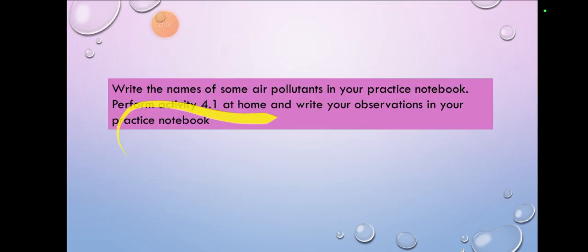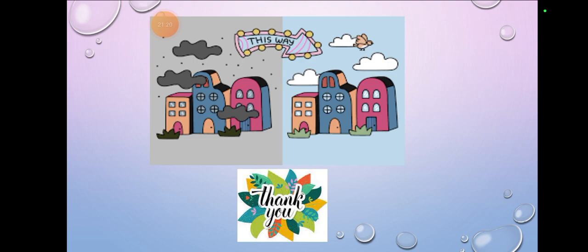Okay, write the names of some air pollutants in your practice notebook for Activity 4.1 and write your observation in the practice notebook. Okay, 4.1 up. Of course, Grade 5 National Curriculum Federal Board 2023-2024. Okay, this way. Here you can see first was this, and now you have to turn it like this, and we all will be together.